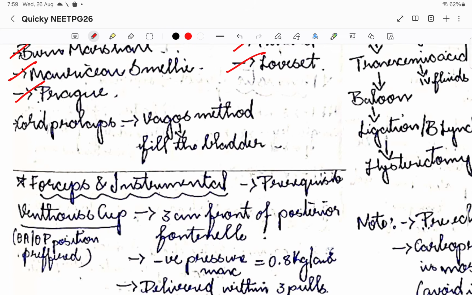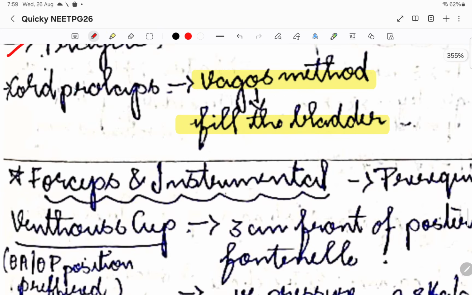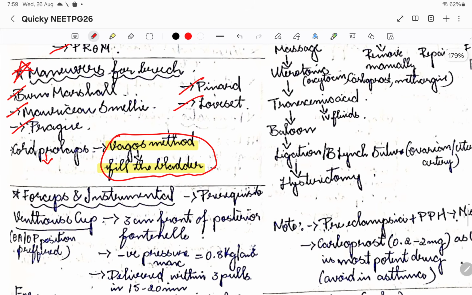Then coming to cord prolapse, there is something called the Vago's method. In cord prolapse, the first thing we are going to do is release the legs from the stirrups and put the entire lower limb up toward the abdomen. We are going to flex the hips fully into the abdomen. That is the first basic thing with respect to cord prolapse. After that we go for the Vago's maneuver, fill the bladder and so on. This is how we manage cord prolapse. All the breech maneuvers are very, very important.